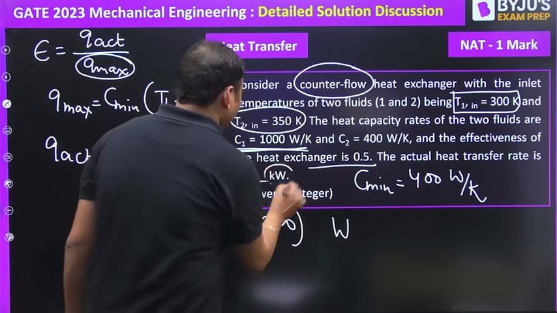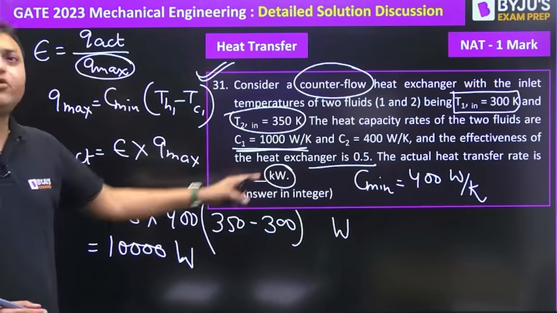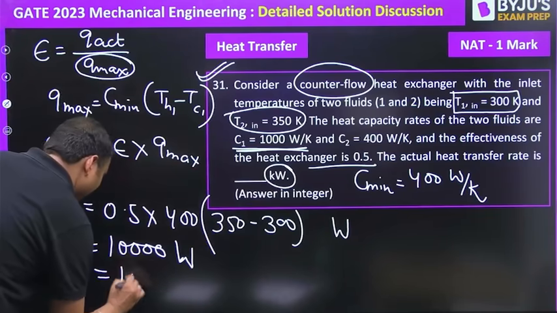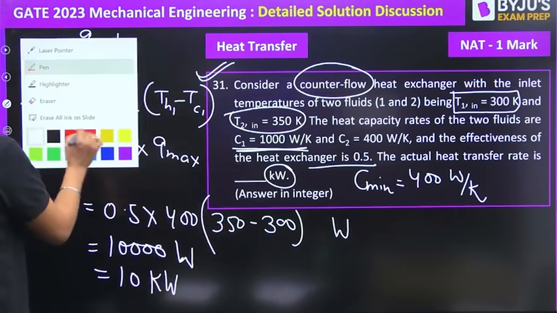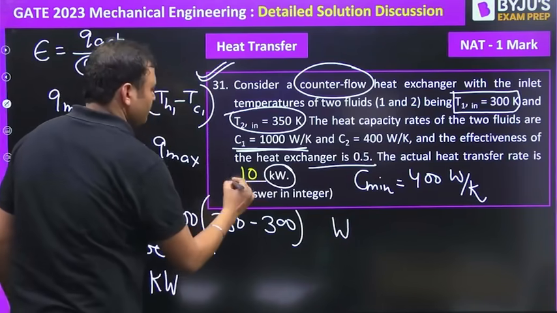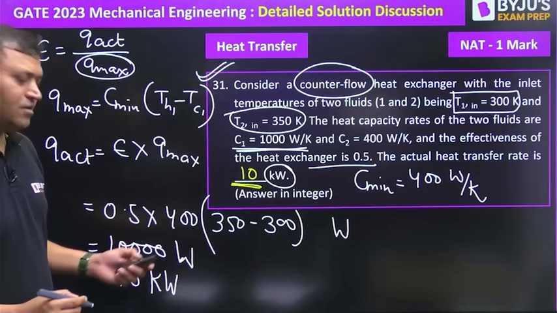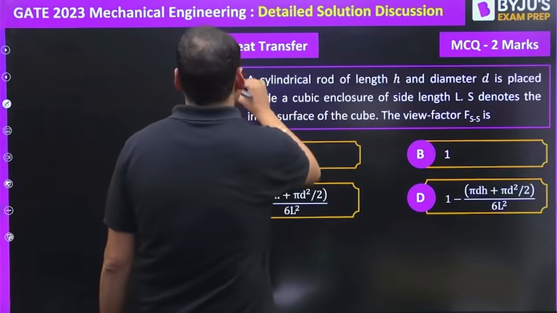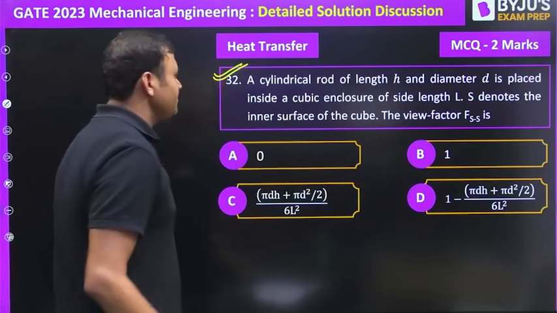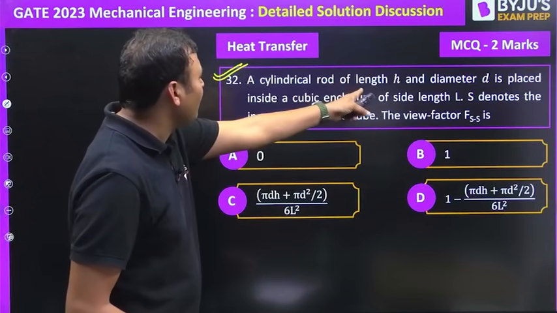But the question is asking you to find the value in kilowatt. So the correct answer is 10 kilowatt. The next question, from the radiation shape factor, there is a cylindrical rod of length h.